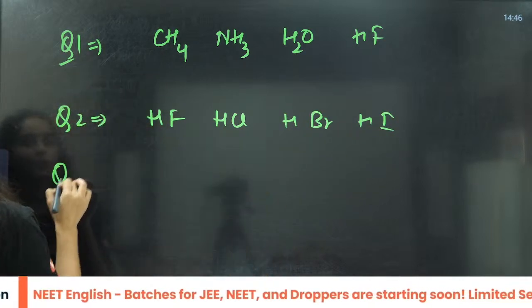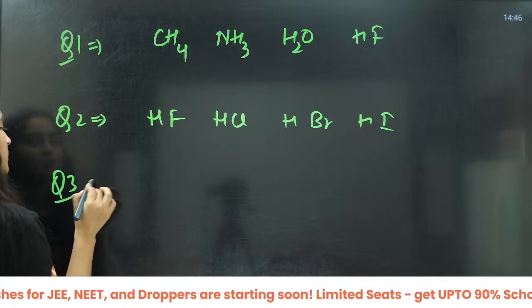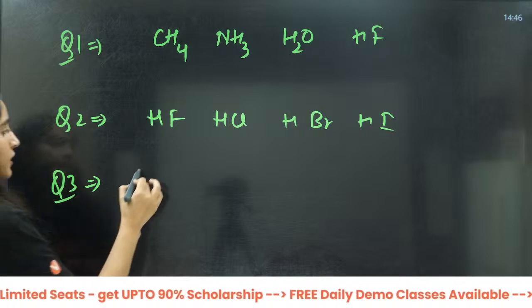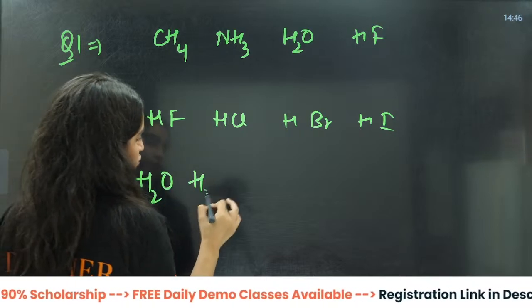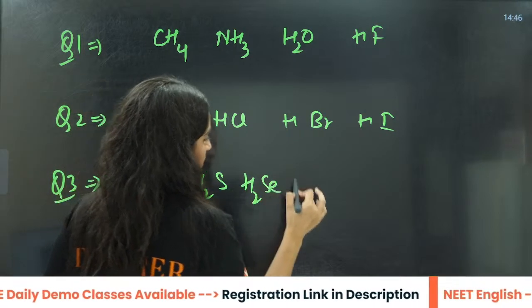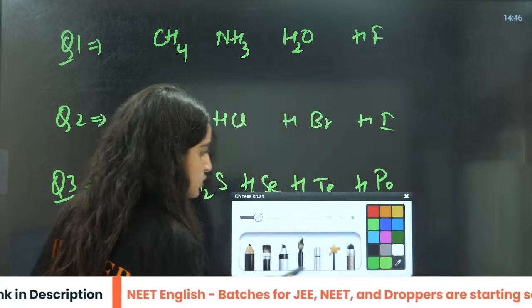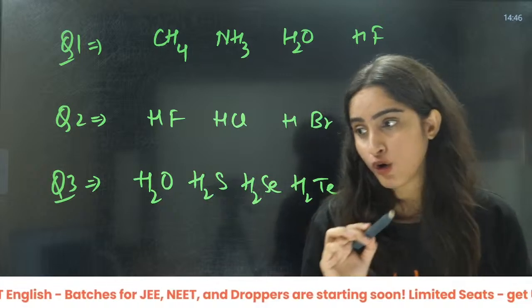Third: H2O, H2S, H2Se, H2Te, H2Po. Now tell me the acidic strength of all of these.